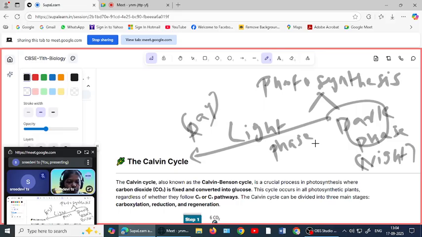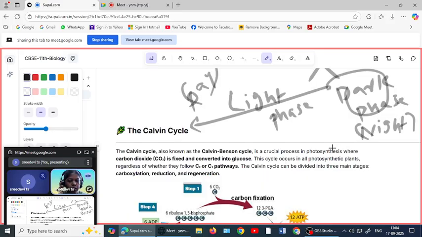Okay, so what actually happens in the Calvin cycle or the dark phase, that we will discuss. This Calvin cycle is otherwise called Calvin-Benson cycle because this reaction, this dark phase, was invented by Calvin and Benson. Okay, these are the two scientists, and after the invention of this dark phase, the cycle is termed as Calvin-Benson cycle or simply Calvin cycle.